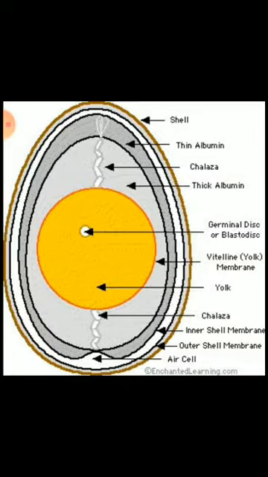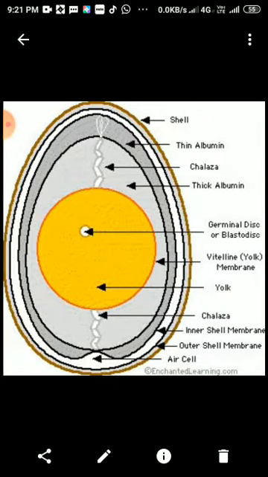Nowadays the egg costs approximately 5 rupees per egg, so 2 eggs cost 10 rupees. If we consider the average milk cost to be 50 rupees per kg, 100 ml is 5 rupees. So milk is cheaper than egg in terms of nutritive value.